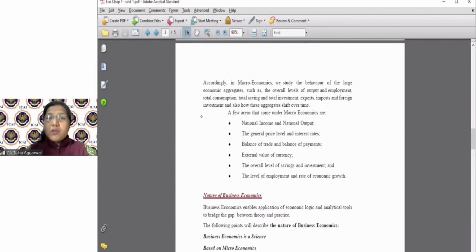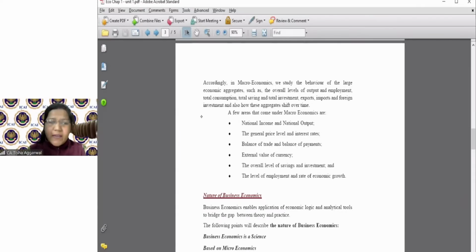So all these issues of macroeconomics, like national income, national output, the general price level, the inflation level, how much export and import is going to take place, that is the balance of trade, and the value of currency, dollar versus INR or euro versus INR, will be covered under macroeconomics.